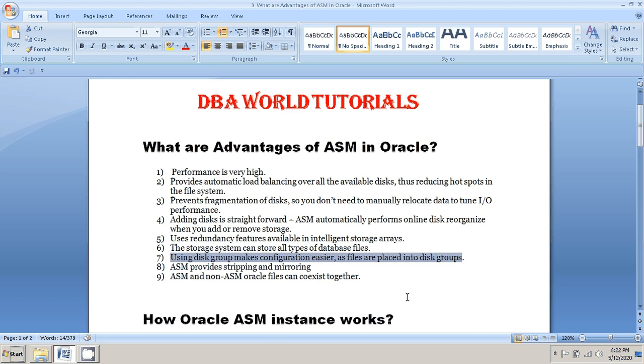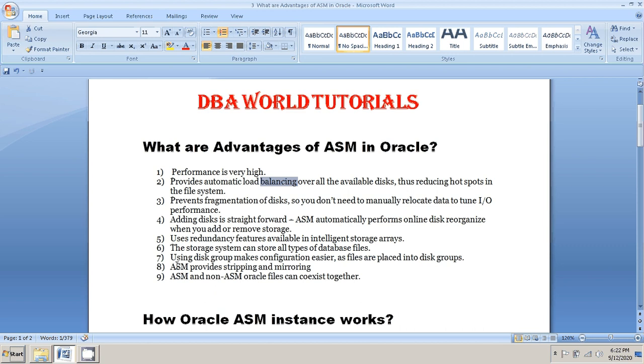So next question is, what are the advantages of ASM in Oracle? ASM is always high performance. It provides automatic load balancing for all the available disks, thus reducing hotspots in the file system, and prevents fragmentation of disks, so you don't need to manually relocate data to tune IO performance. Adding a disk is very straightforward. ASM automatically performs online disk reorganization when you add or remove storage. It uses redundancy features available in intelligent storage arrays.